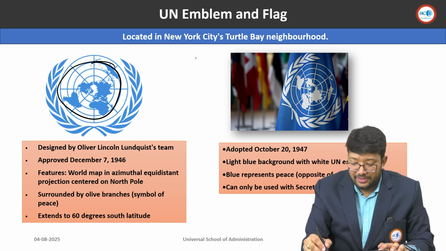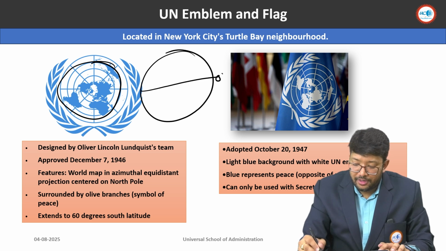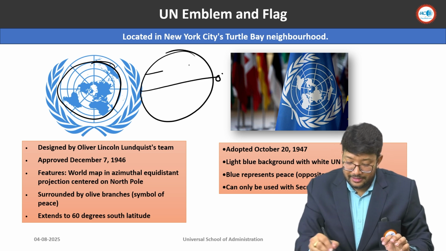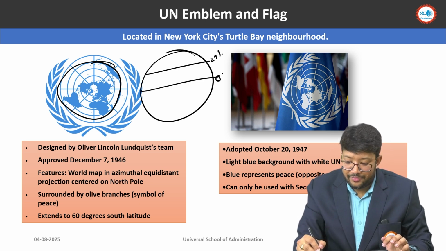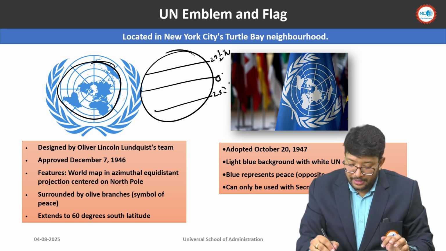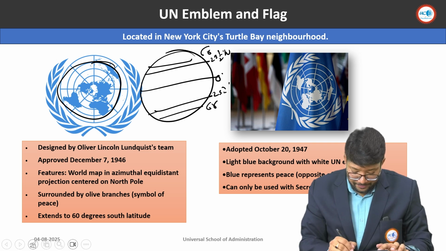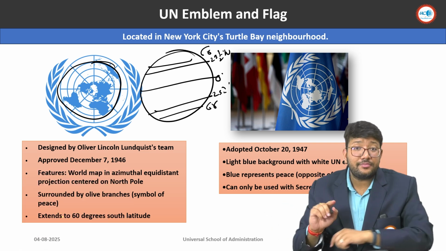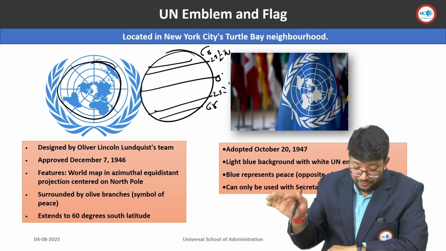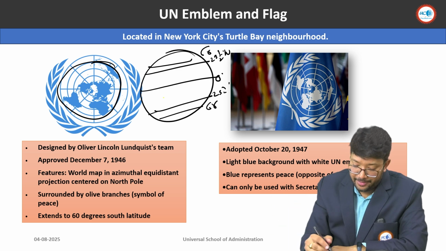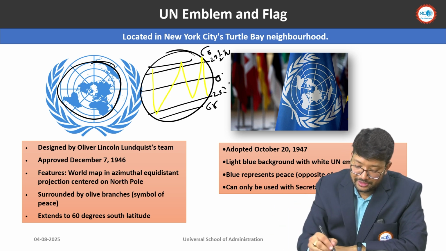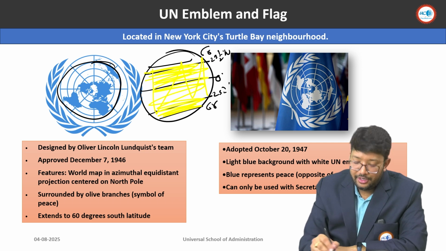So if this is the globe, this is the equator, this is the Tropic of Cancer, 23.5 degrees north, this is 23.5 degrees south. Then comes the 66 degree. So the world map used in the United Nations emblem comes till 60 degrees latitude, till here. Like this we can draw.